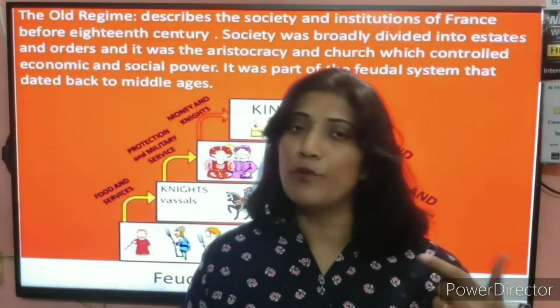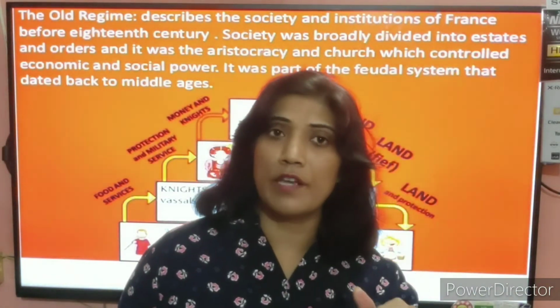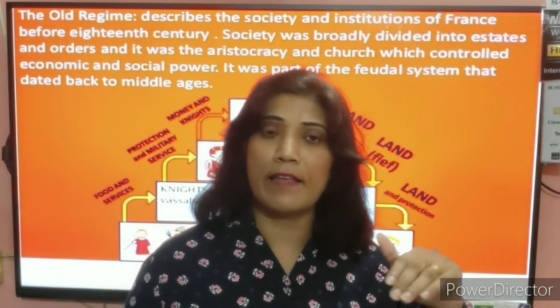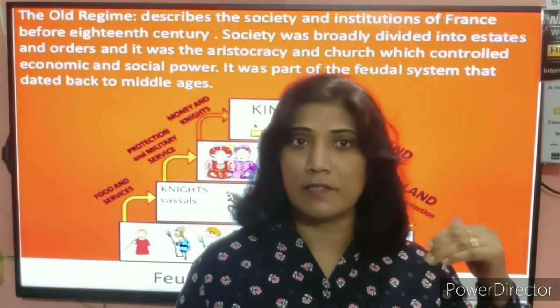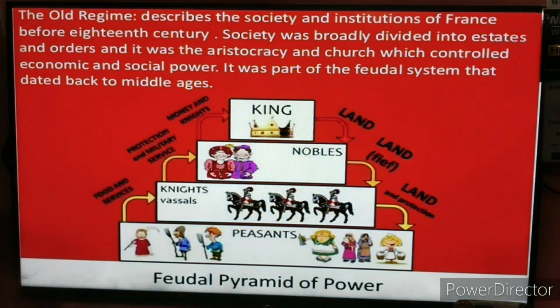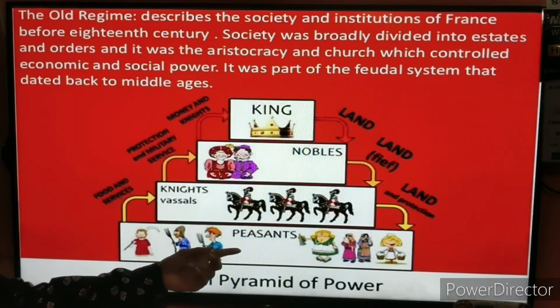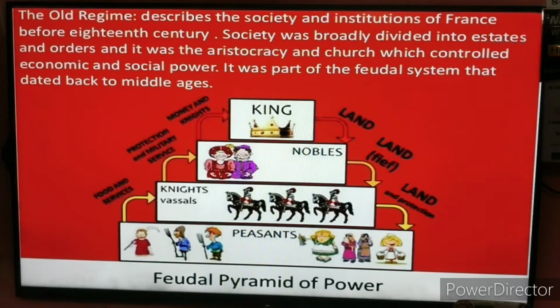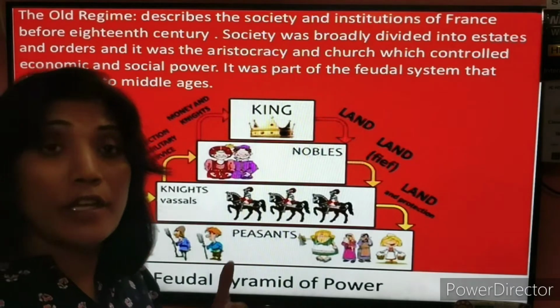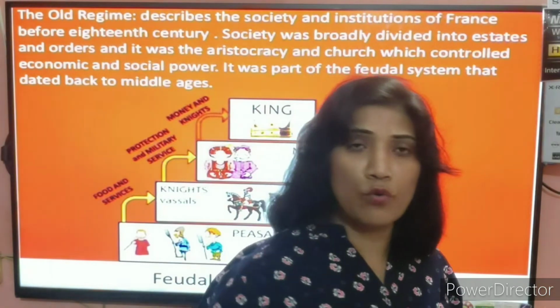And in that feudal system, there were the landlords, and above the landlords, we have the knights, and above the knights, we have the king, and this class order you can see in front of you on the screen. You can see this pyramid of power that was regulated by the people. And the common people, peasants, had very poor, very pathetic conditions. Their livelihood, their lifestyle was miserable in France, when monarchy rule was going on.